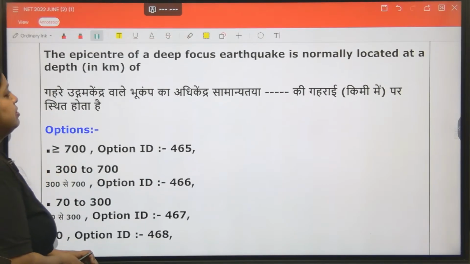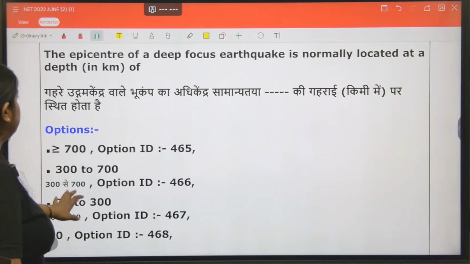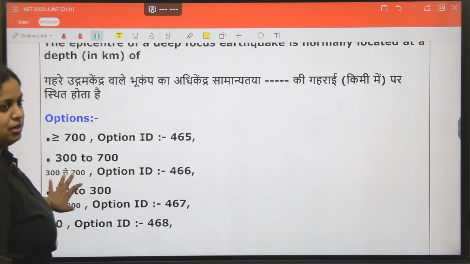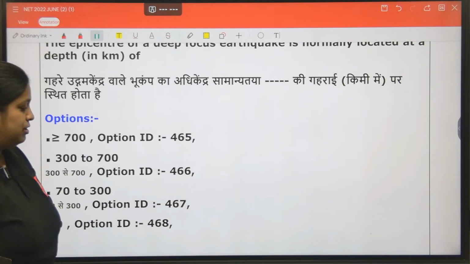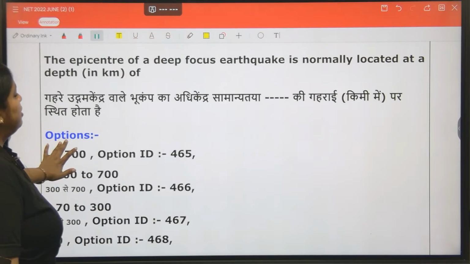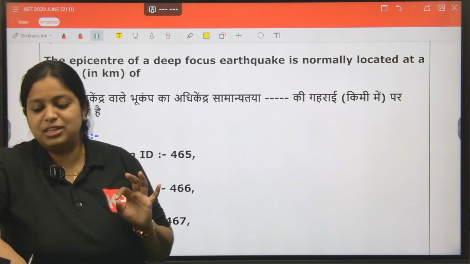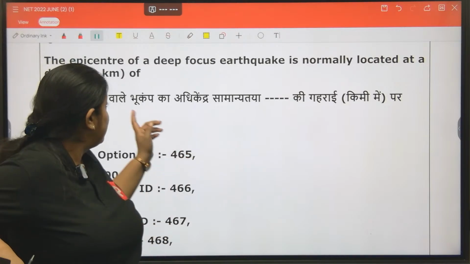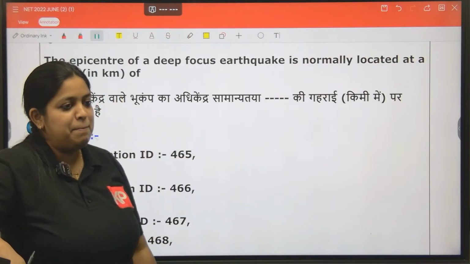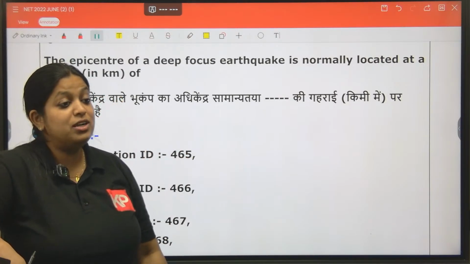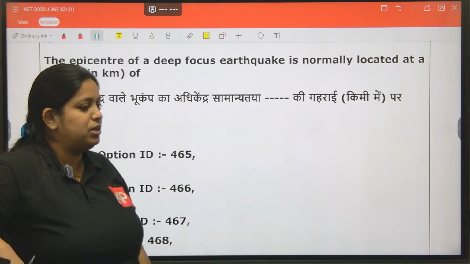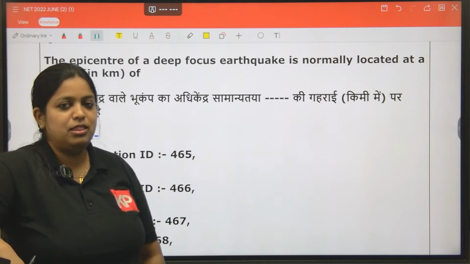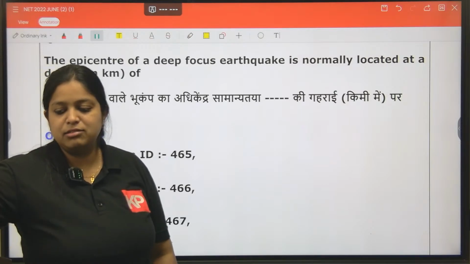Epicenter of a deep focus earthquake is normally located at the depth of dash. Yes. Now, this is the common mistake everybody makes. Read the question once more. What are they asking? Are they asking about focus? They are asking about...